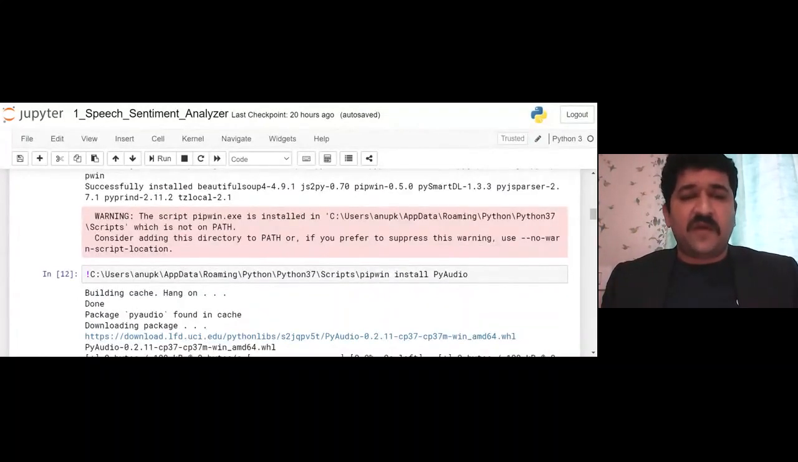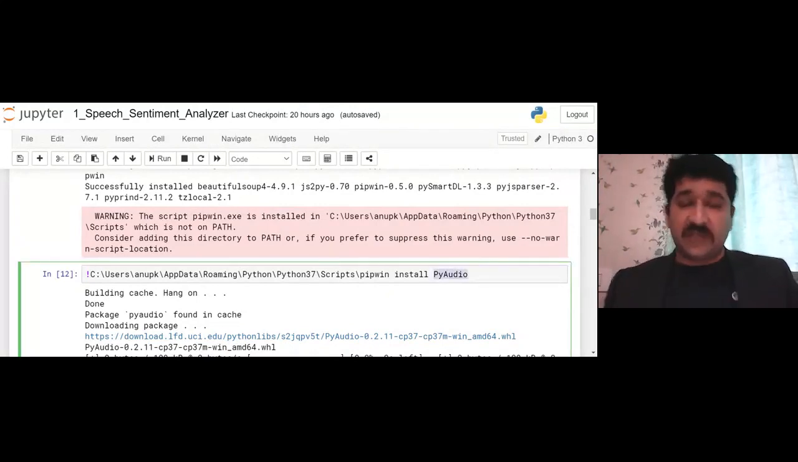I got one warning that it is installed at some other location. I have made that change. You can have it go in your main folder also. Whereas on Linux, Ubuntu or Mac, this error may not appear because there will be a root library where this will go. And once that is done, I am installing another package called PyAudio, which is internally used